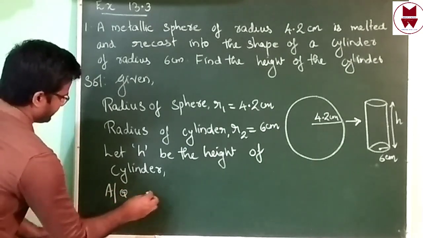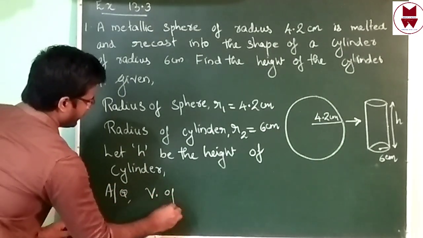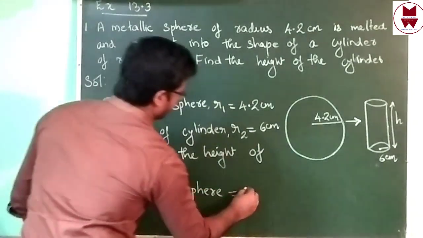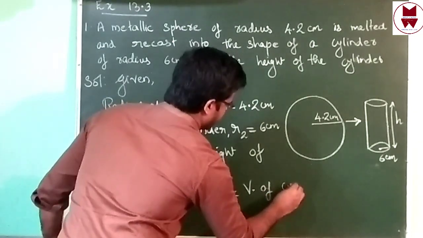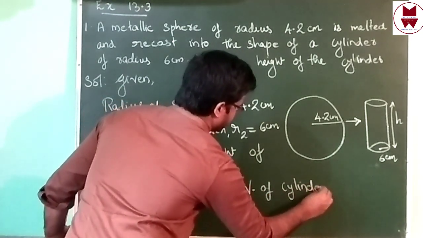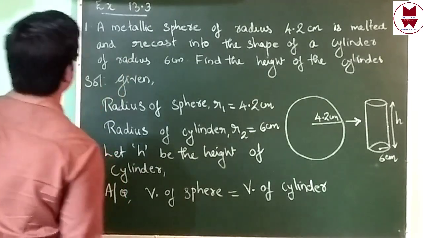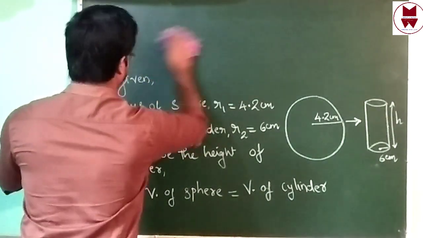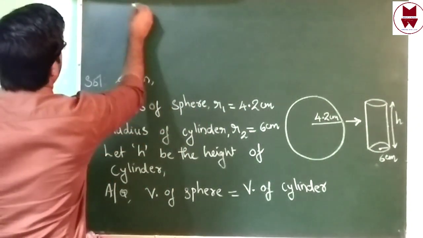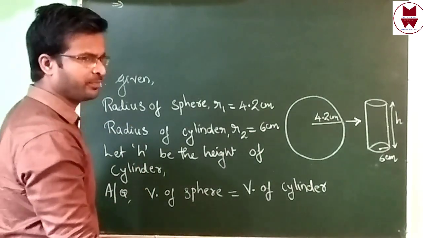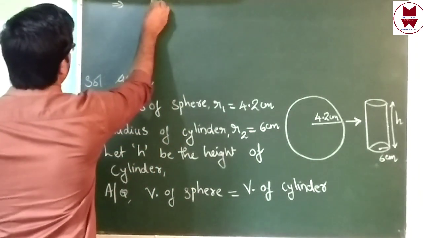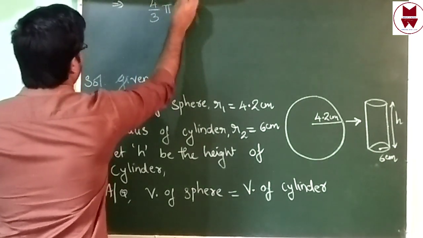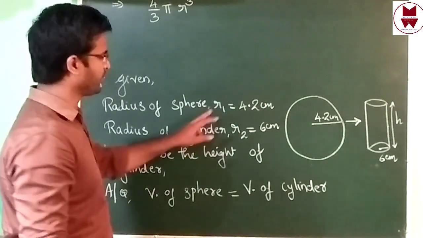As per question, volume of sphere equal to volume of cylinder. Then volume of sphere, which formula we can use? That is 4 by 3 pi r cube. Then radius of sphere I took r1, isn't it?